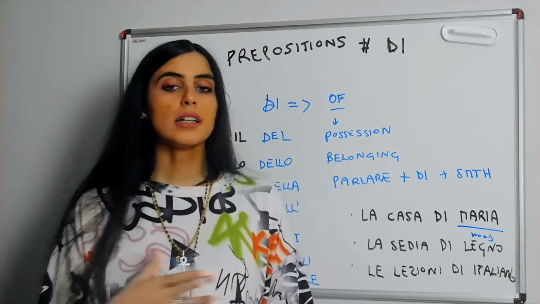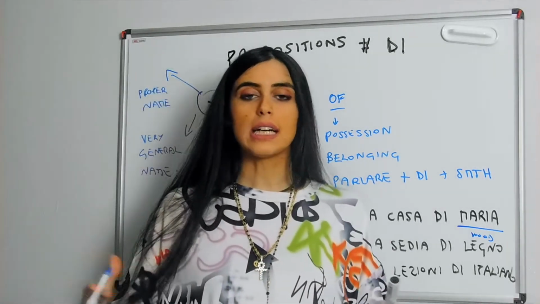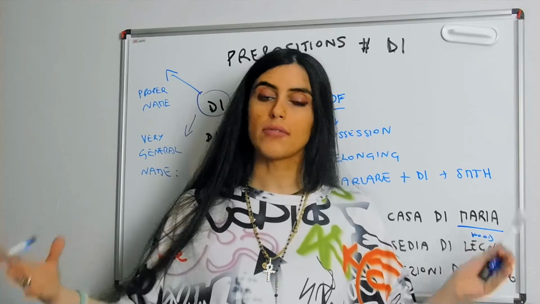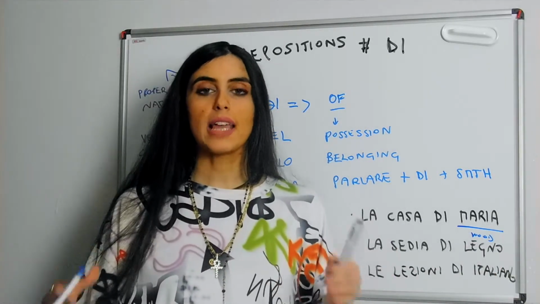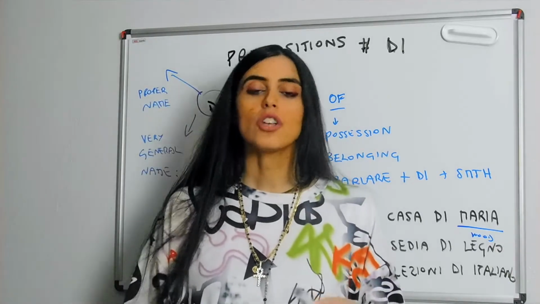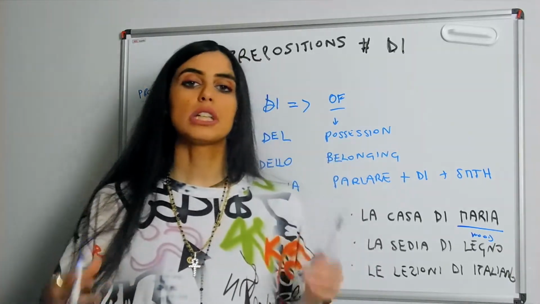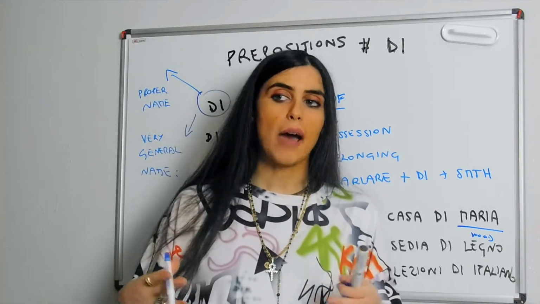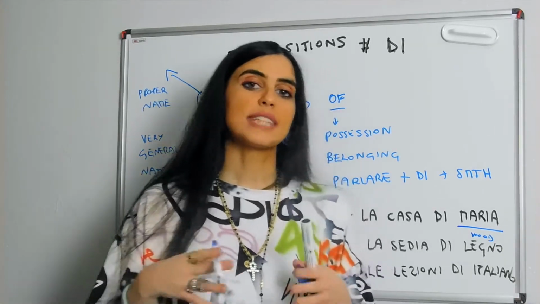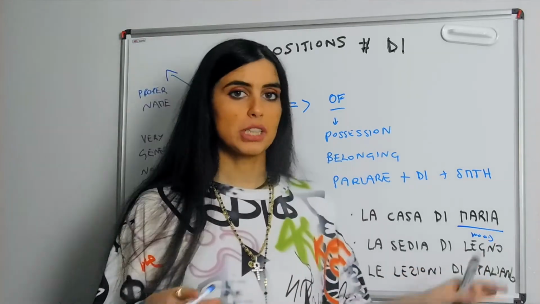There's nothing, it's a very general idea. Legno, there are many different types of legno, there are many different types of chairs. We're not being specific. That is a very general noun. So in general, when we discuss materials, right, materials are unprecise nouns in the sense that we're not saying anything specific about the material.